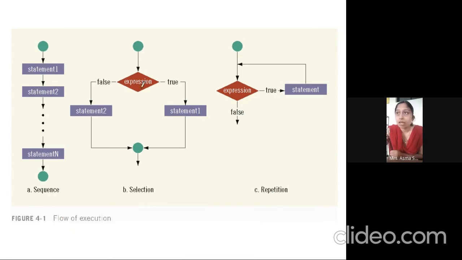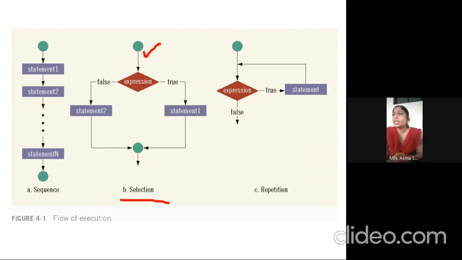Second, if I'm checking the condition here, if the condition is true, then I'm executing this part. If it is false, then I'm executing this part. Then it is called a selection statement. If you see this, you can observe always. Here the condition we are writing is if. If A is greater than B, then do this. If it is not, then do this. So if this is true, else this is false.